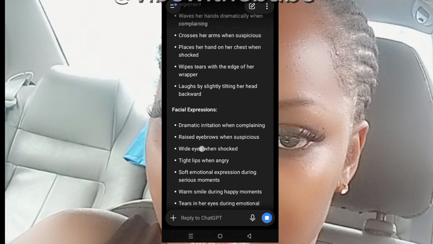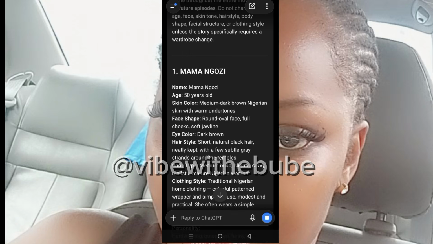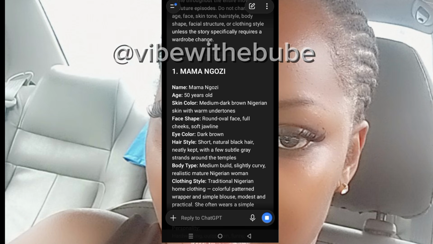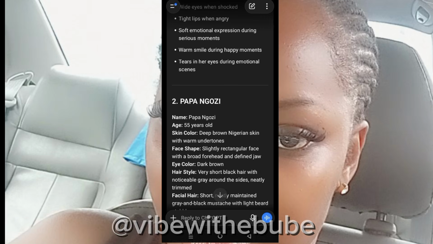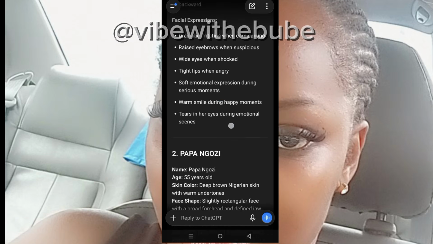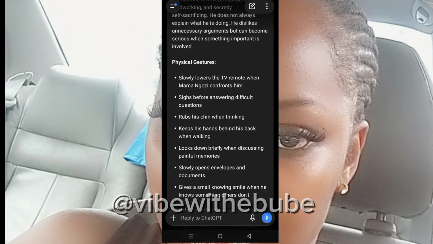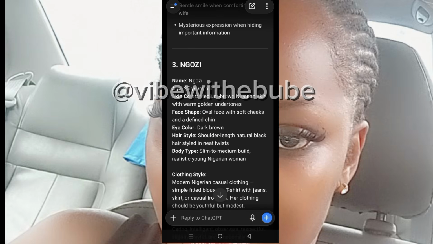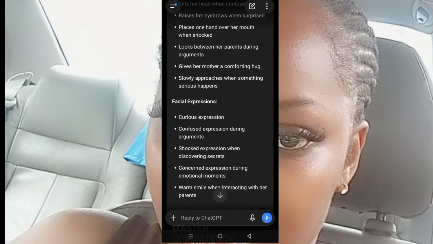If you're using another app to get your images, copy everything about Mama Ngozi and paste it there, and copy everything about Papa Ngozi and paste it there to generate for you. Once you get all the images, copy everything about Ngozi and paste it there too. Like this, you have your three main character consistent images.